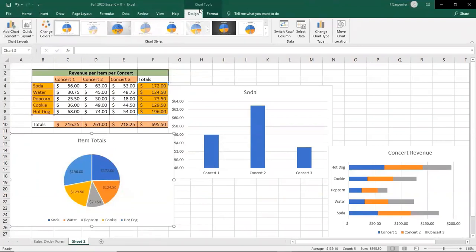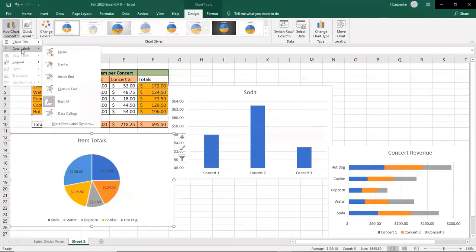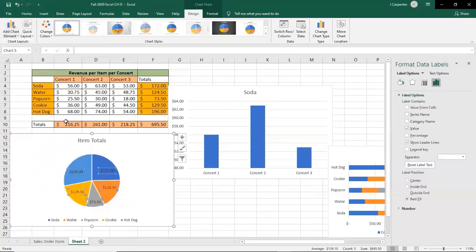Right, back on track. Chart tools, design, add chart element. Back to the data labels, but more options. Now, when I click more options, you're going to see a submenu on the right side of the screen pop up. Sometimes this menu is not the right menu, and it's just a weird Excel glitch that I have happen maybe 10 to 20% of the time. It's really based on where you've previously clicked. But if that happens, then just close it and do it again, and it will pop up appropriately.